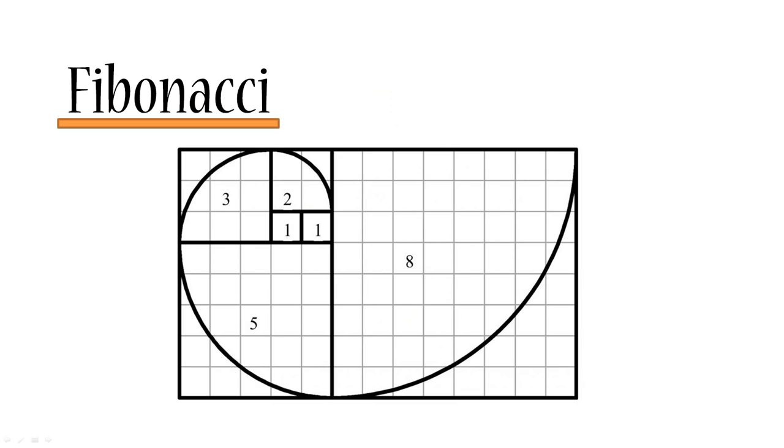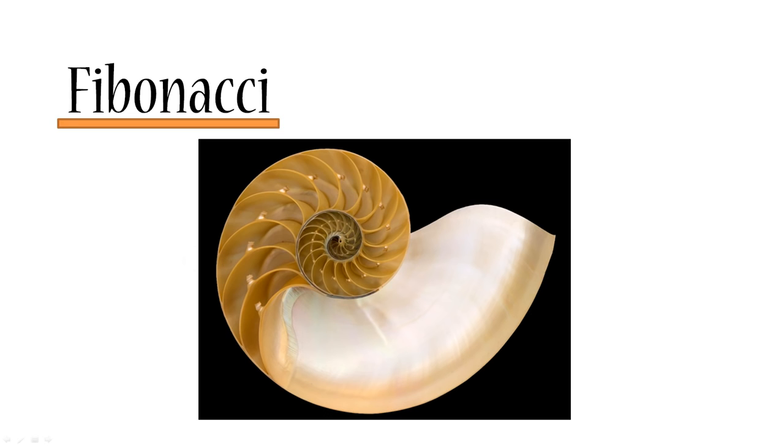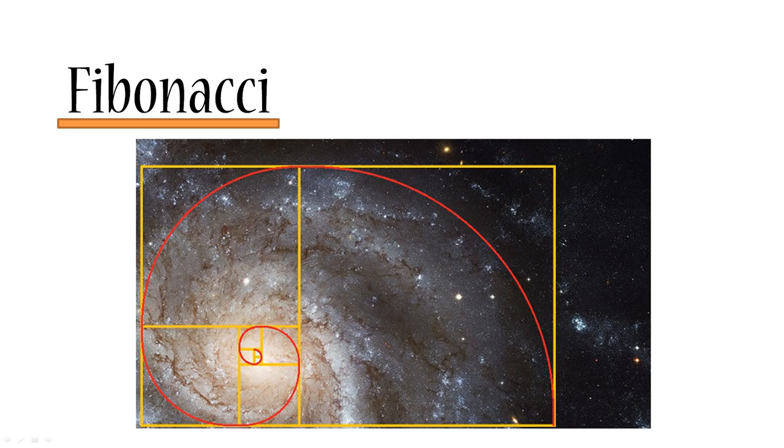And you can find the Fibonacci spiral in many, many places in the world. For example, a lot of shells follow the same pattern as the Fibonacci spiral. Some galaxies, not all of them, but some spiral galaxies also follow the golden spiral pattern. So it kind of makes you wonder, how come the Fibonacci ratio can be seen in so many parts of nature? Let's take one more example.